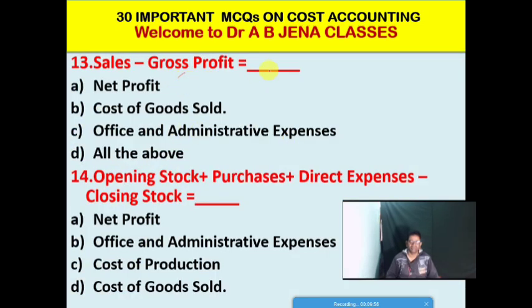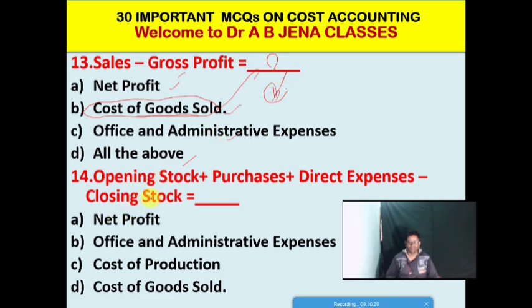So next one MCQ, it's easy. Sales minus gross profit is what? Option A, net profit; option B, cost of goods sold; option C, office and administrative expenses; and the last one, all of the above. So sales minus gross profit, the difference between sales and gross profit, is the cost of goods sold. So B is the right option for this MCQ.